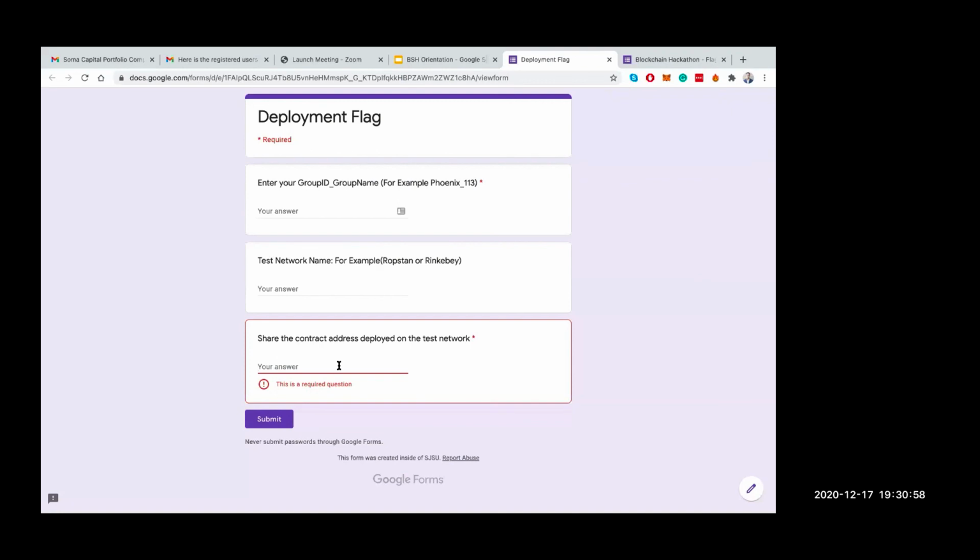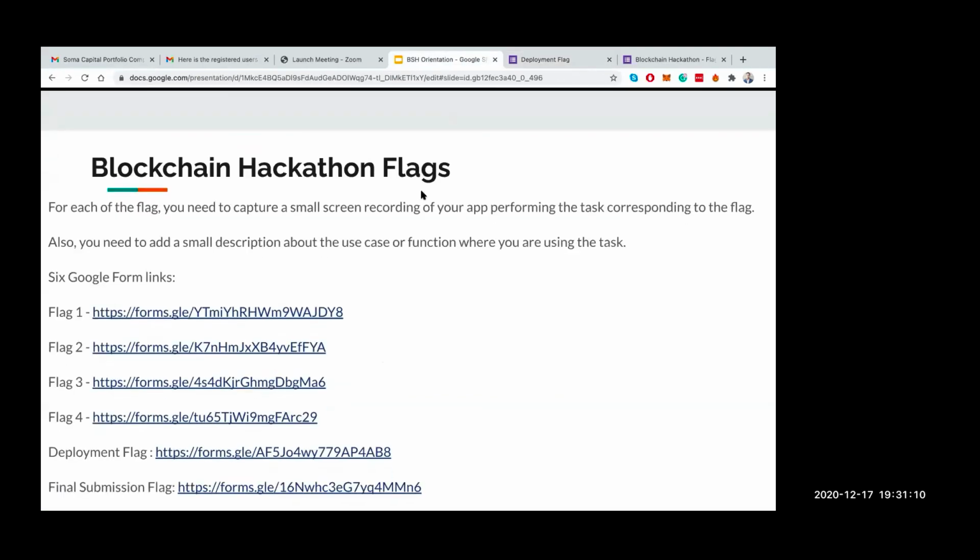We can verify by going through those network websites to see when your contract was created and what your contract address is. And if you are able to deploy your application onto an EC2 or web app instance, you can share that link in the final submission flag.